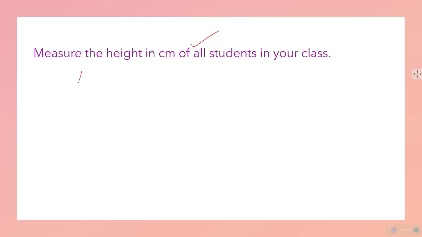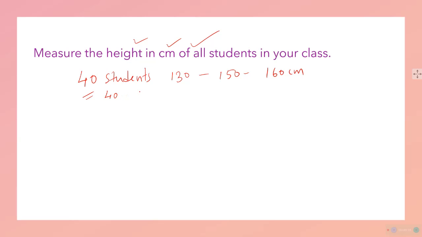If there are 40 students in your class and you are measuring their height in centimeters, there can be students with height 130, students up to 150, some with 160 centimeters, and there will be 40 data, or 40 results, and sometimes it will be different things.